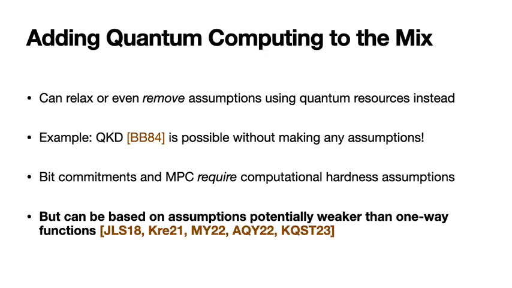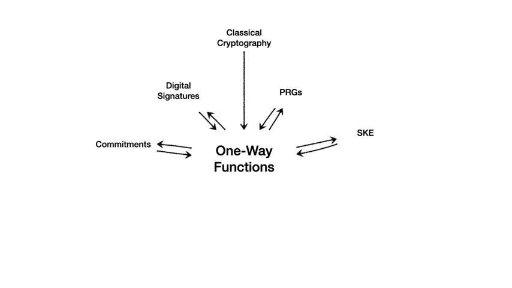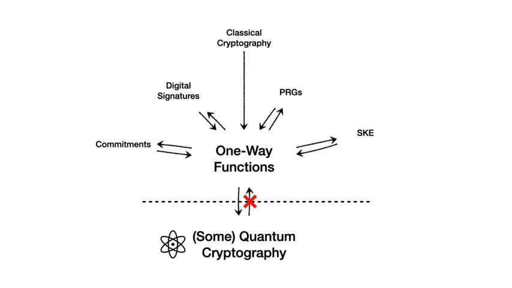However, some recent work has shown that these primitives can be based on assumptions that are potentially weaker than one-way functions. To put it in other terms, one-way functions are equivalent to a lot of useful cryptography like commitments, digital signatures, pseudo-random generators, secret key encryption, and one-way functions are also implied by all known classical cryptography. However, there exist some quantum cryptographic primitives which are known to be implied by one-way functions. However, one-way functions don't seem to be necessary for their existence.